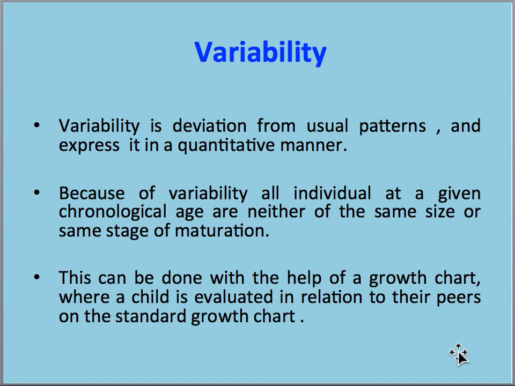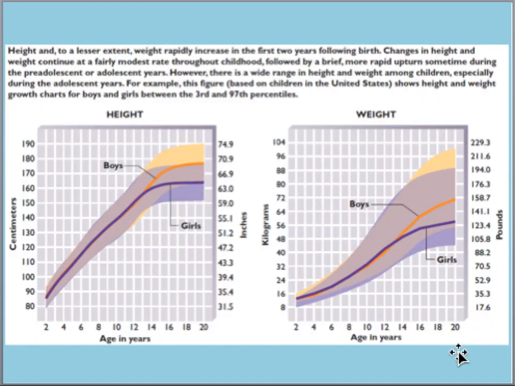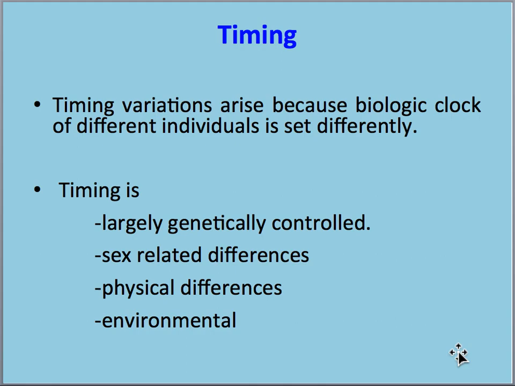Next comes the normality and variability. Both are discussed in the form of growth charts. So we can compare the weight and height of a particular individual, whether it is normal or in the range, with a group of individuals of a particular chronological age. If there is any variance, that is known as variability. If it is in the normal range, that is known as normality. And next, the last point is timing.